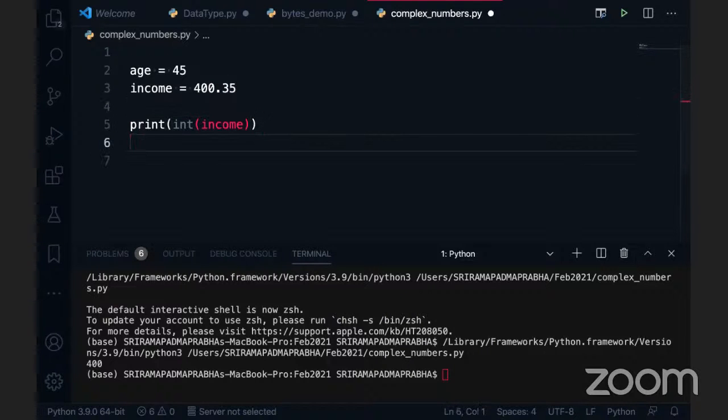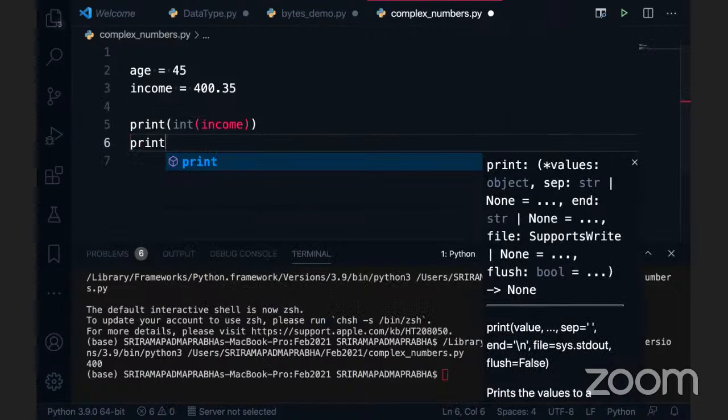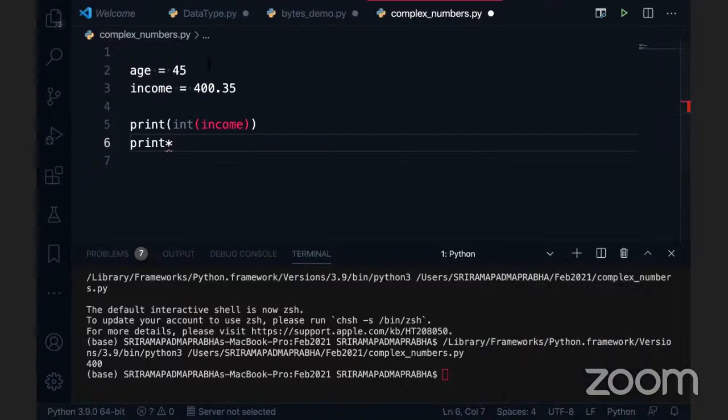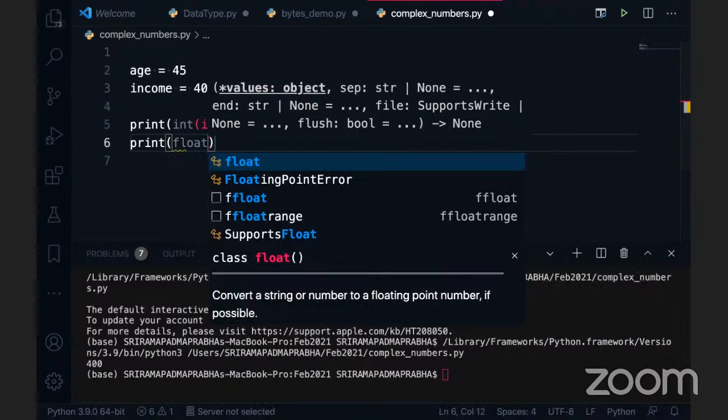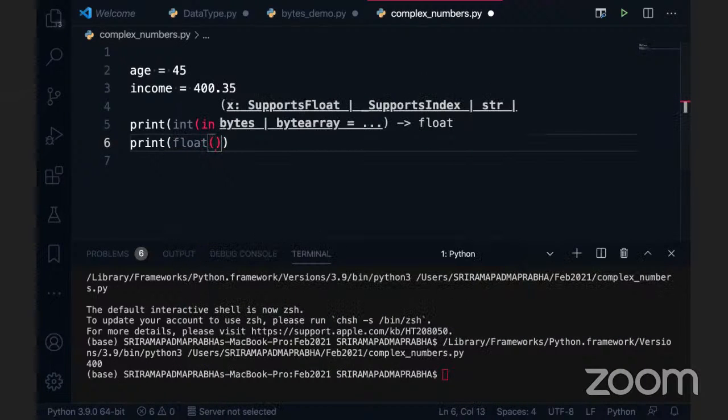Now, what I'm going to do, guys, is print, and I want to convert this age into a float. Is it possible? Yes. By using the float function I can convert, because these conversions are very important when you are working on real-time projects. Most of the time we convert data types from integer to float, float to integer, string to integer, integer to string, something like that.